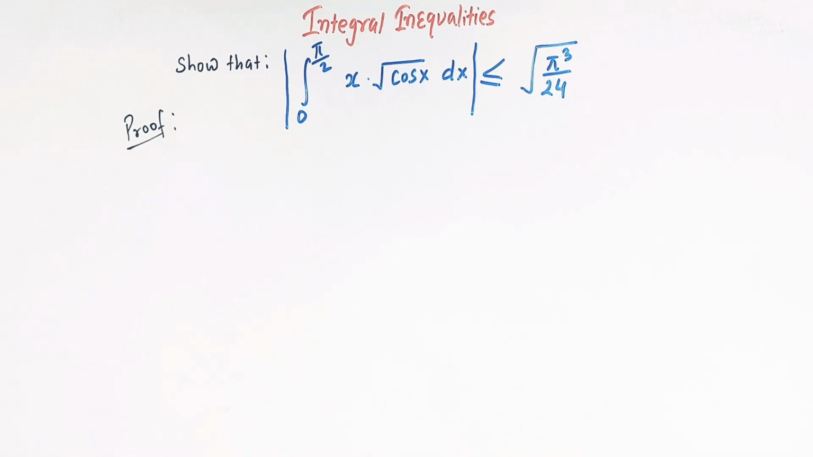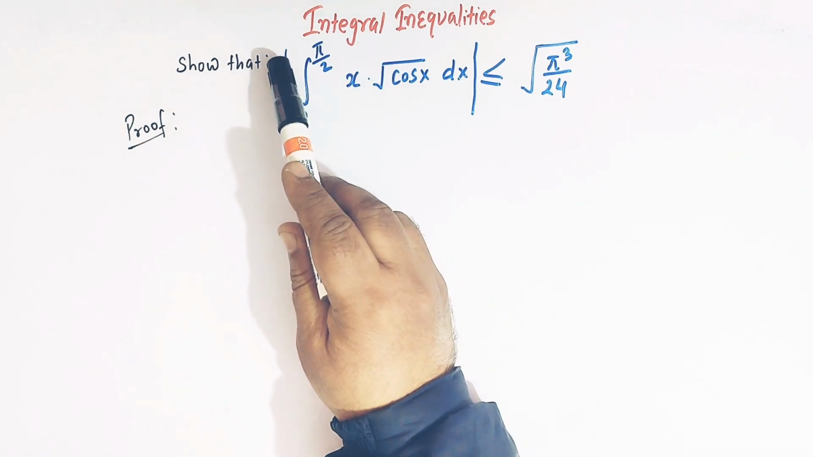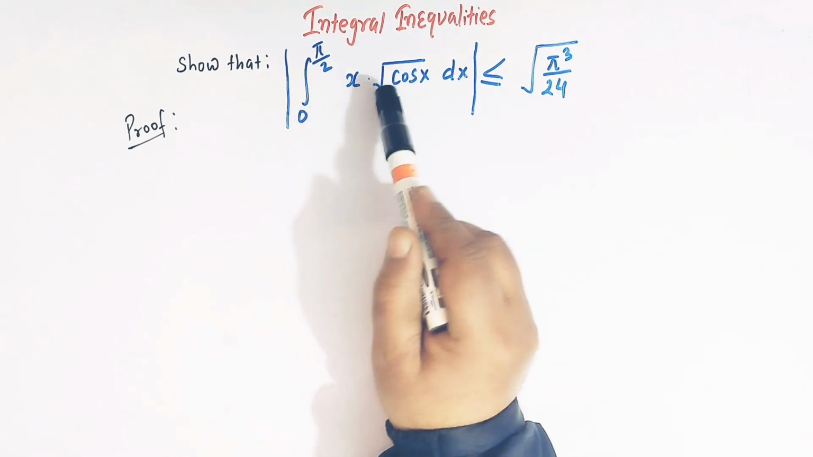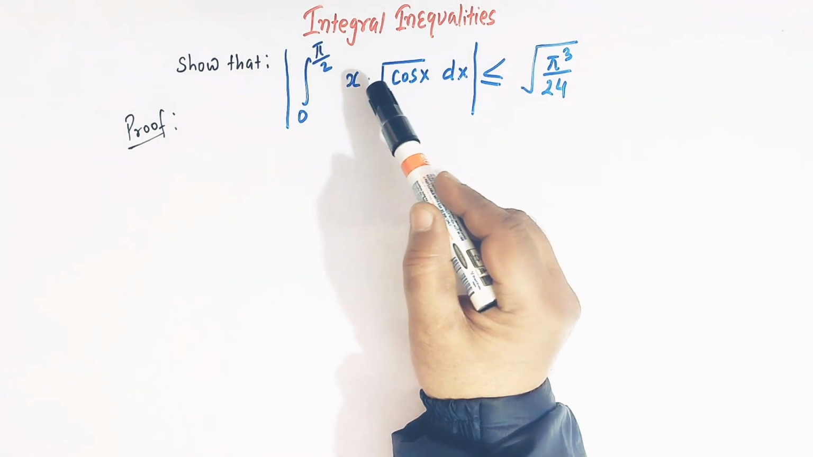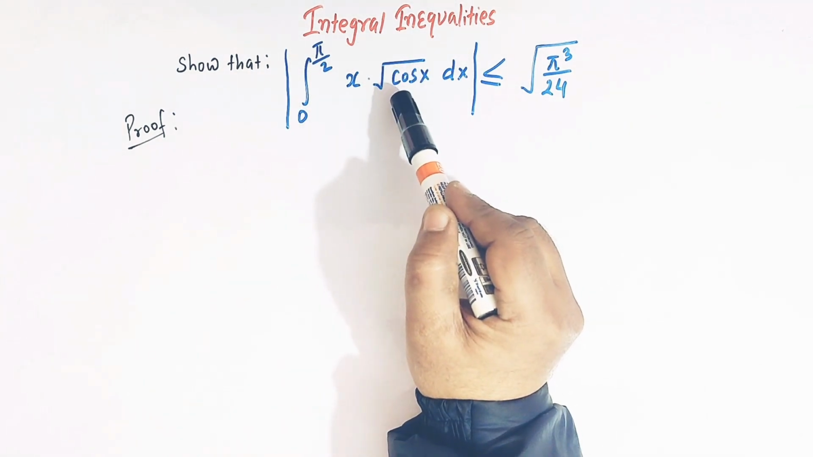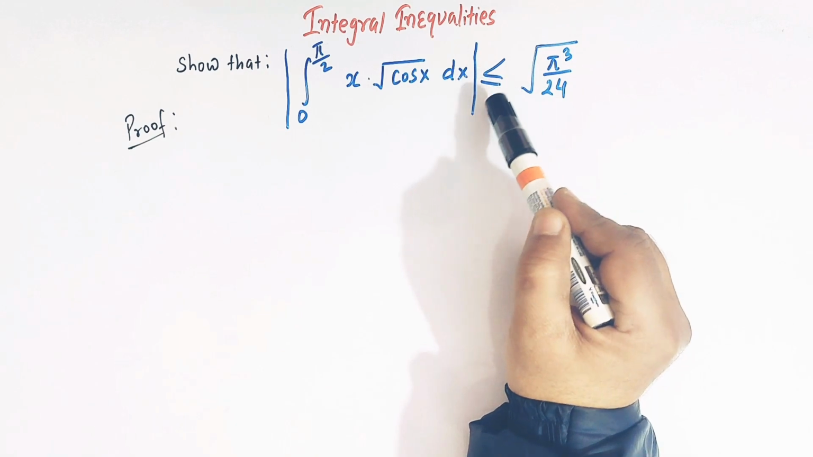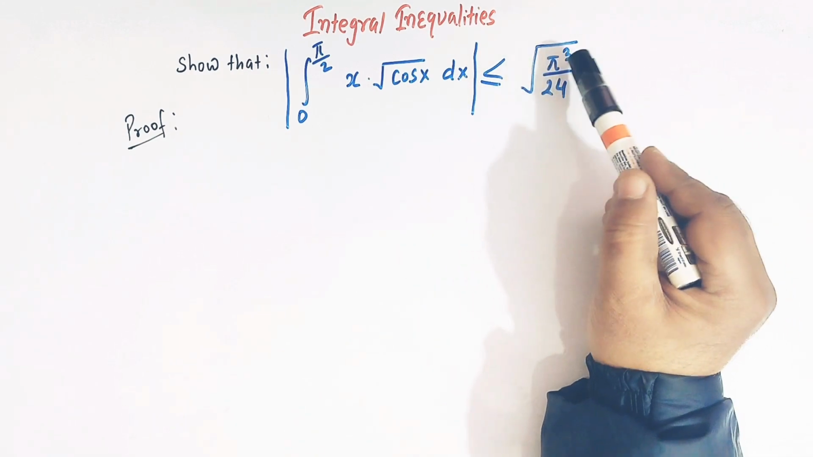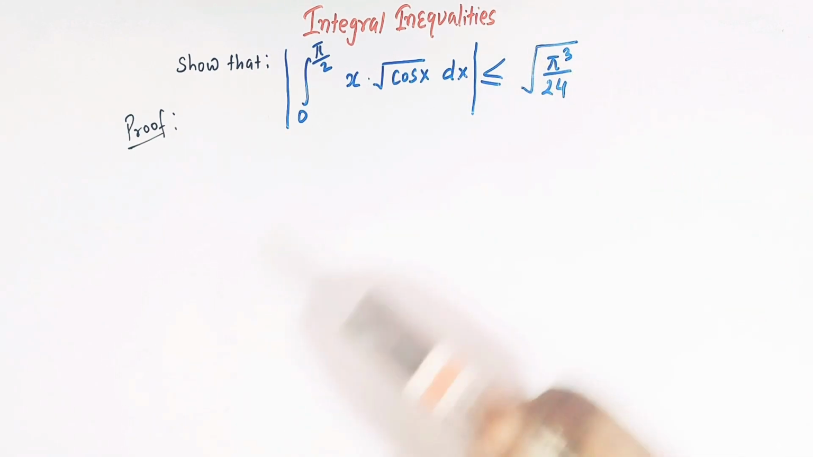And in this class we are going to discuss a very nice problem from integral inequalities in which we have to show that the absolute value of this integral, that is 0 to pi by 2 x times the square root of cosine x, is less than or equal to the square root of pi cube over 24.